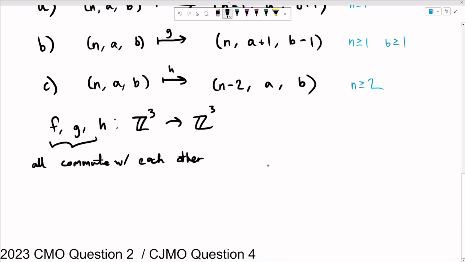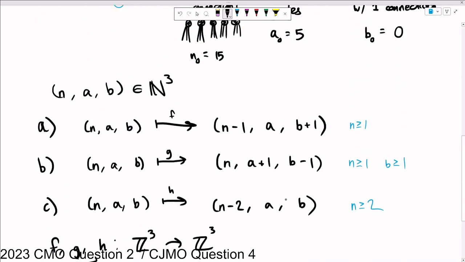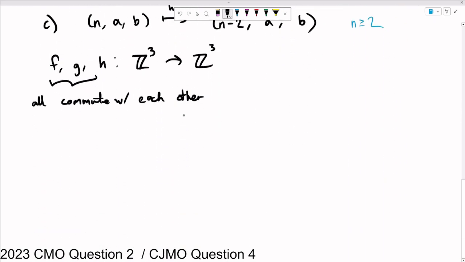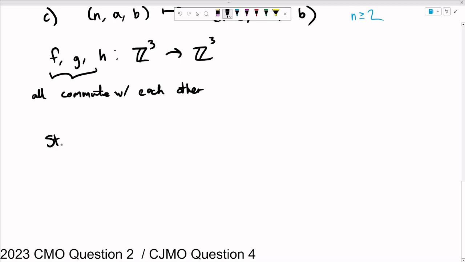And that's great, because that's going to make it a whole heck of a lot easier to see if we can actually run this process the way that we want to run it. So we've already figured out here where our starting tuple is. When we begin this process, we have 15 available connections from 5 active nodes and no inactive ones.